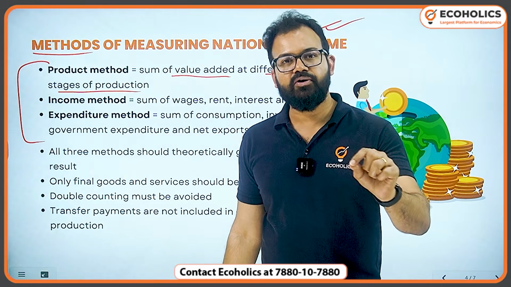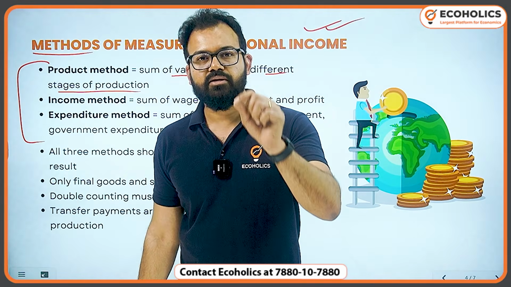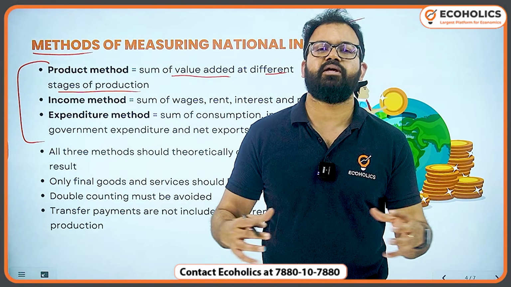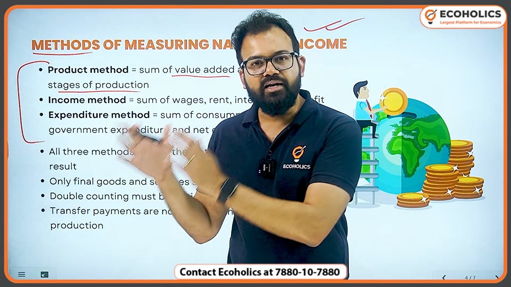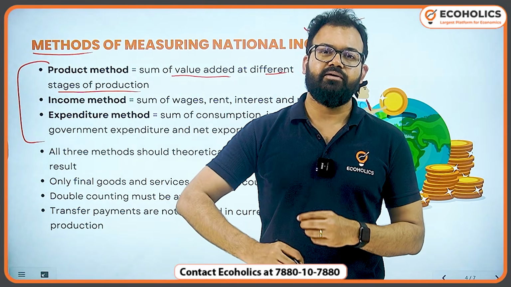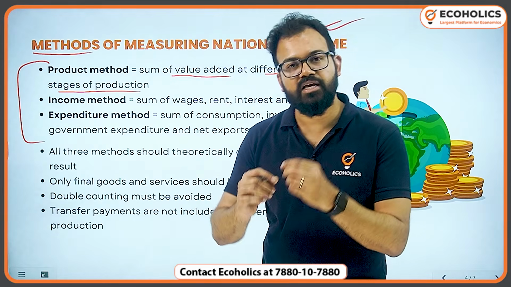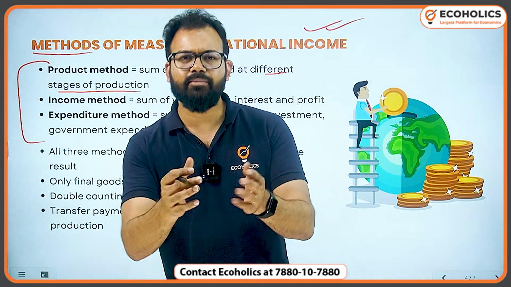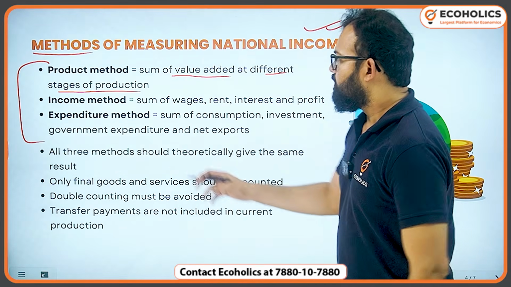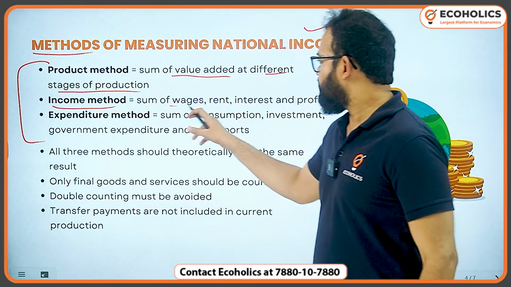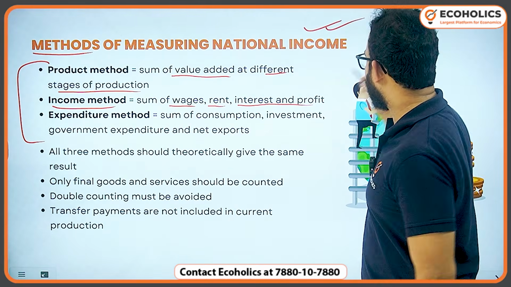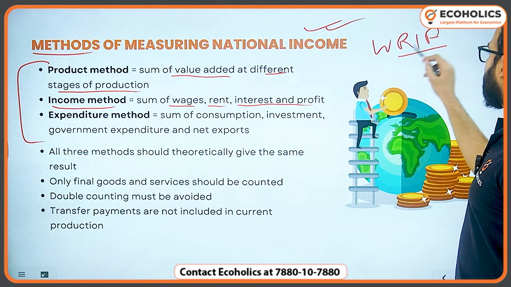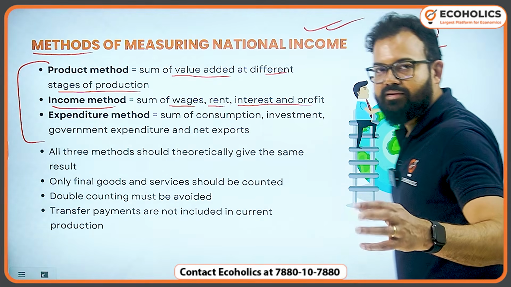So every value addition in a certain thing is part of the product method. Like for example, a car you are making. So tires you are putting, steel, glass, everything. Finally, the car is there. So at every process, every stage of production, extra value added will be calculated, so that double counting should not happen. Okay. Then income method is very simple, sum of wages, rent, interest, and profit. So if you forget this full form, you can remember like this, RIP, and you can put W. That's an easy way to remember.